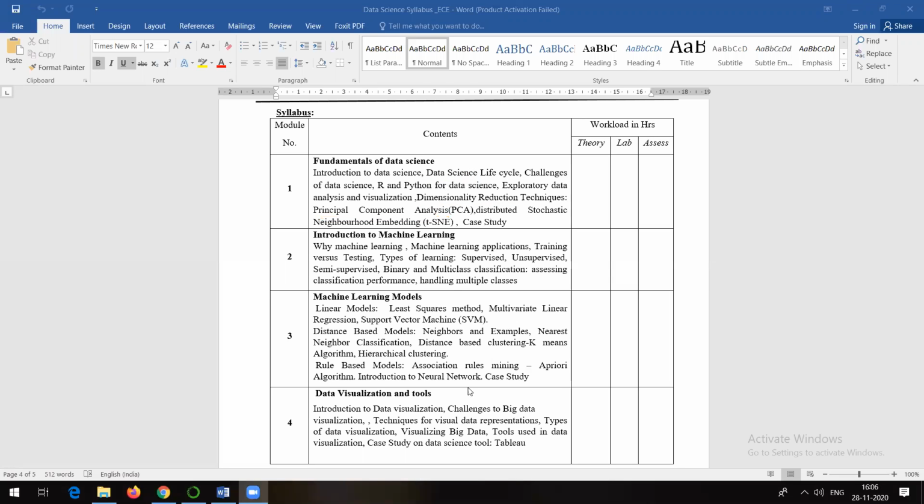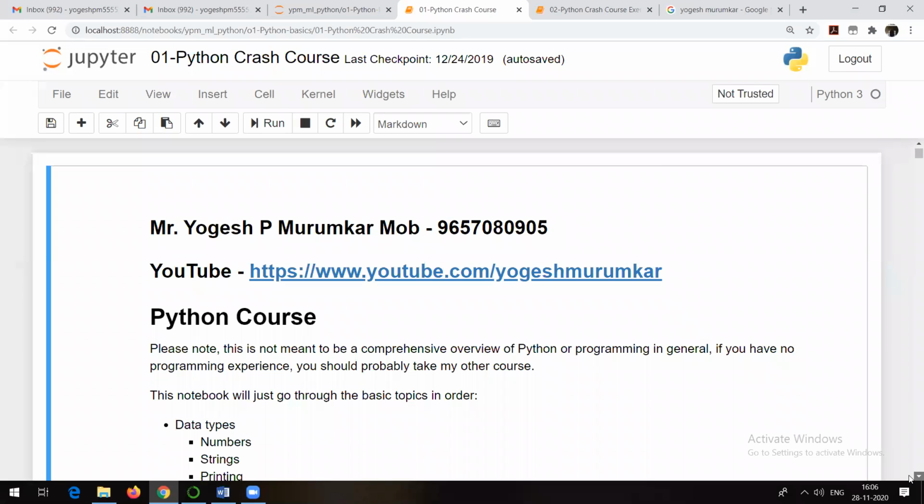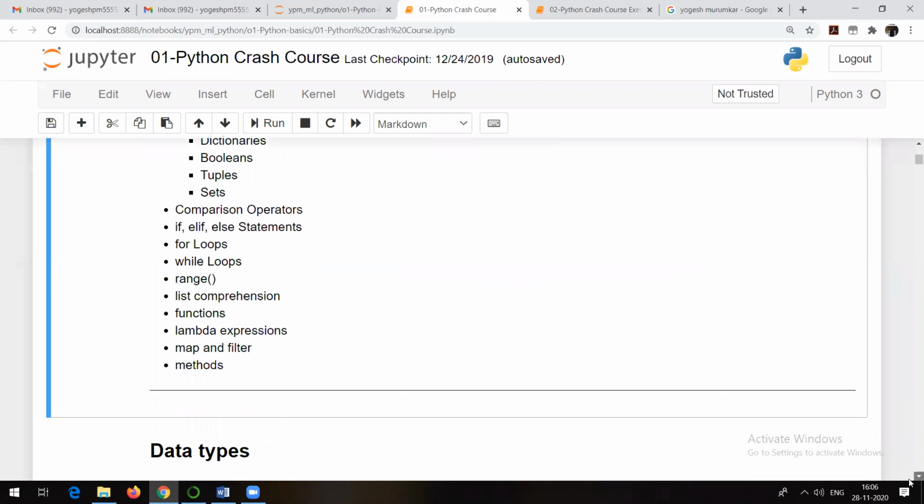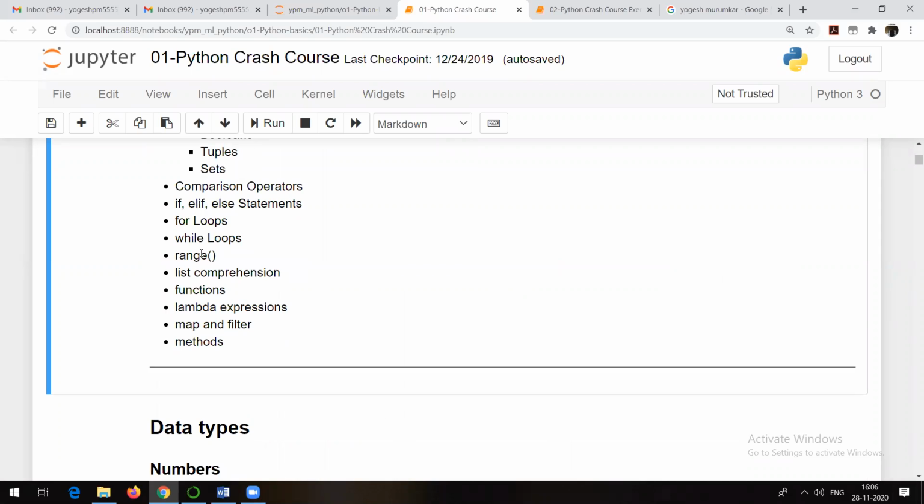So in the last session, we were talking about all these things. So I think we are done with all of them, right? Starting with the data types, we have seen numbers, strings, printing, list, dictionary, boolean, tuple, sets. Everything is done. Comparison operators we have seen, if, elif, and else statements we have seen. Lambda expressions also done.